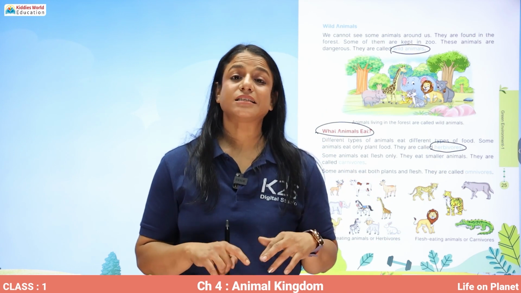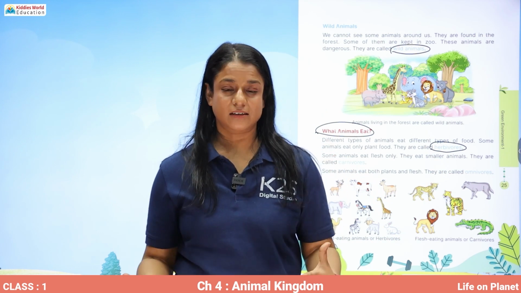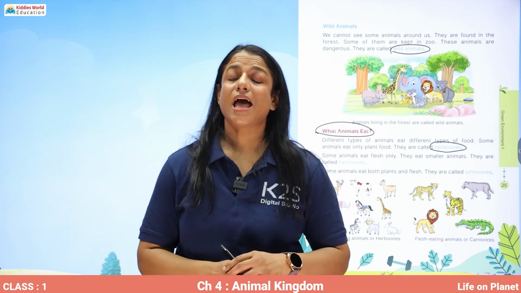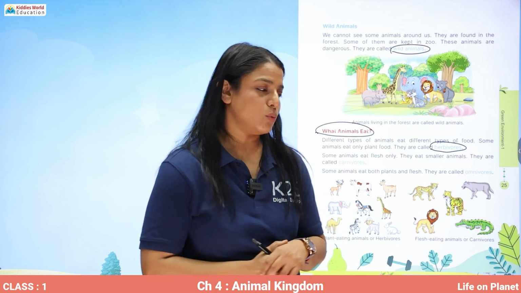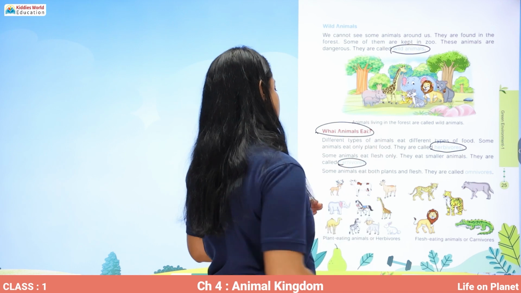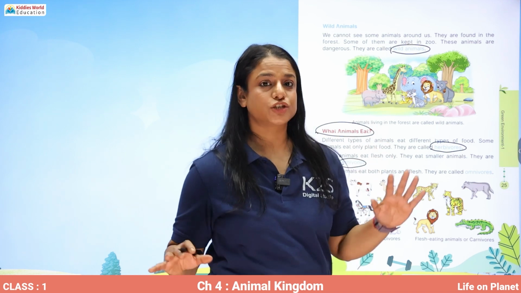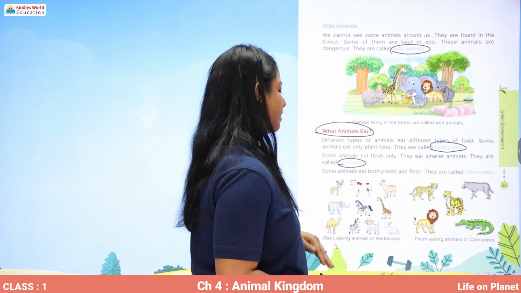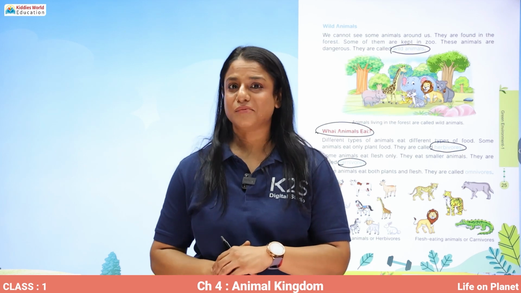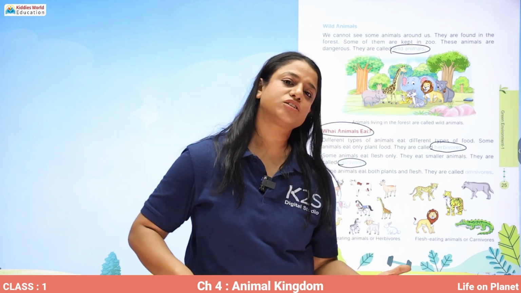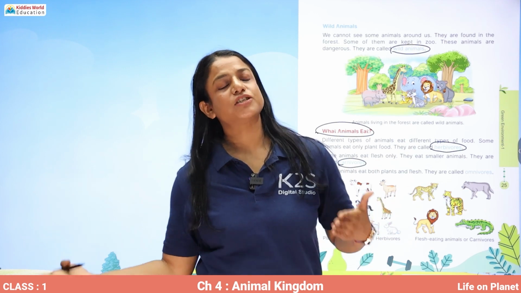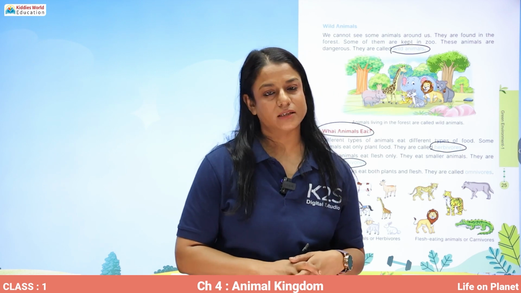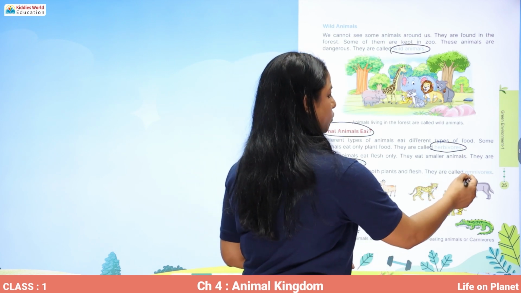Some of the animals eat the flesh of the other animals. So they eat other small animals and such animals are called carnivores. So some animals eat flesh only and they eat smaller animals and they are called carnivores. And some of the animals, they eat plant food also and they eat the flesh of the other animals also. So such animals are called omnivores.